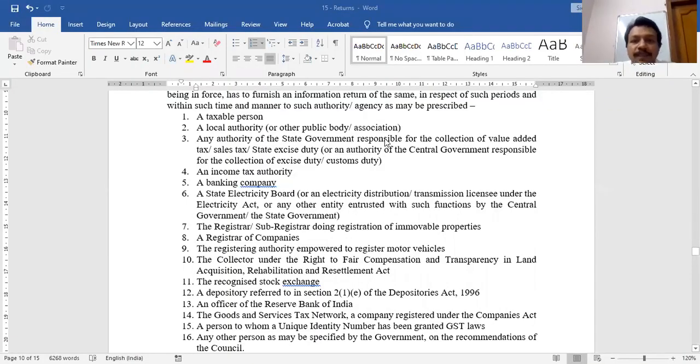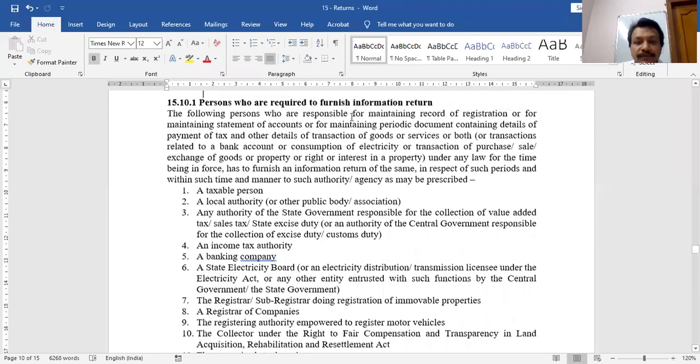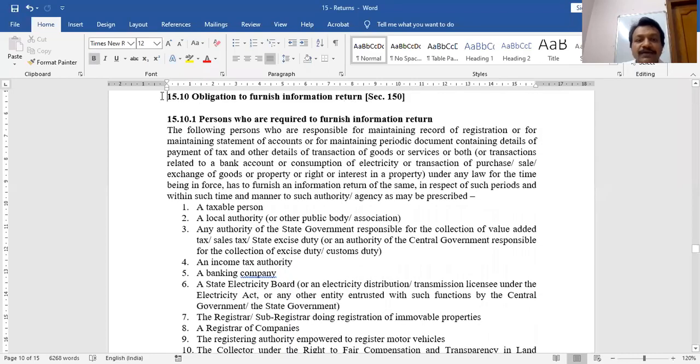Is it clear? Section 150 makes it obligatory to furnish an information return. That is known as information return. Some people have to furnish the return if asked by the GST department about any particular person. This is my section 150. It is information return. That's it.